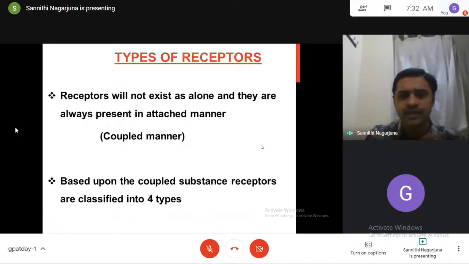They are always attached to something. Based upon the coupled substance, to what substance the receptors are coupled, the receptors are classified into 4 types.